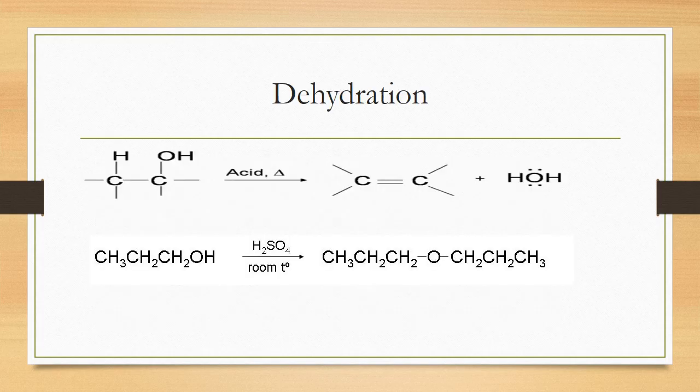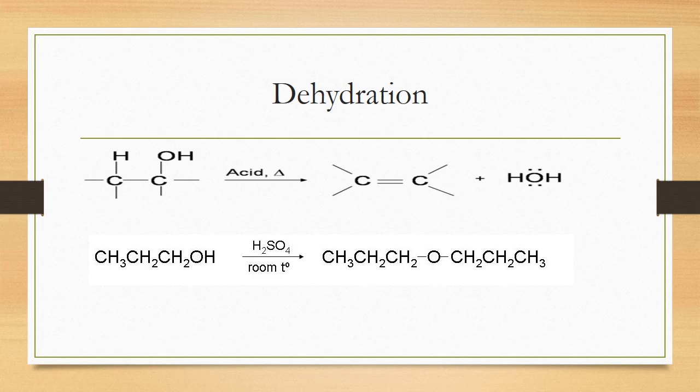Next is the dehydration. What is dehydration? Dehydration of alcohol. Dehydration means removal of water. In chapter 8, alkenes, we have discussed in detail the reactions of alkene.